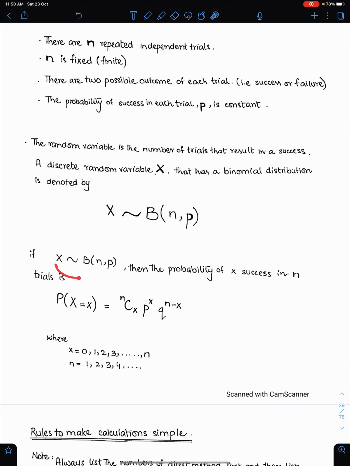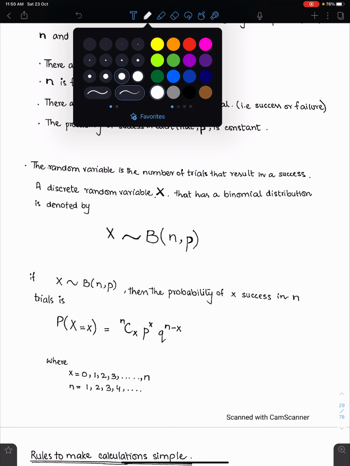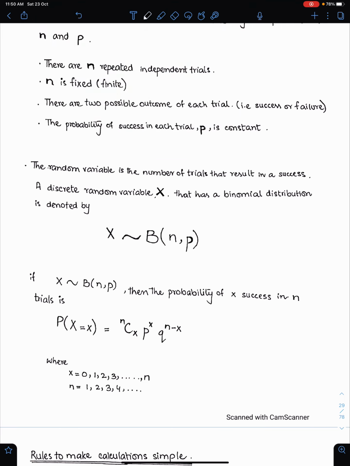So if x follows binomial, then this is the formula of the distribution. With the help of this formula, we can find the probabilities for binomial distribution. nCx, p to the power x, q to the power n minus x. P means probability of success and q means probability of failure. And this value is finite.